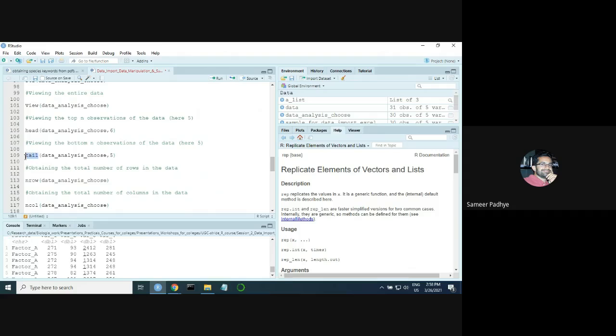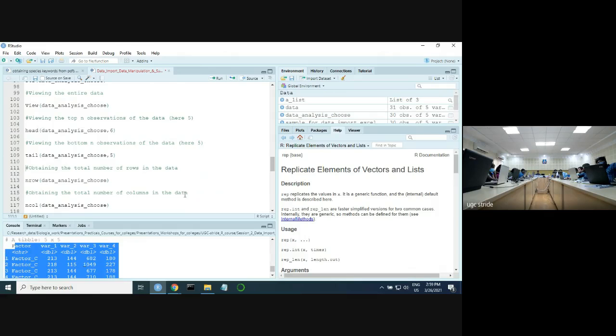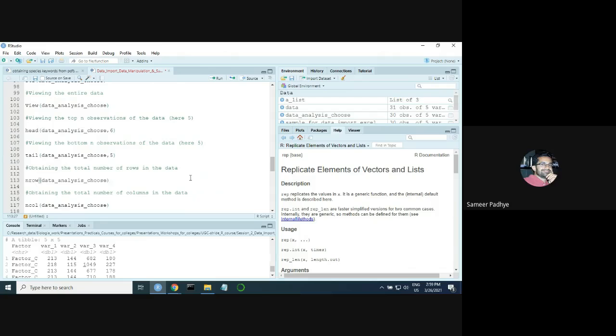If you want to see the bottom n observations, you use this function called tail. So the arguments remain the same, but here the data that you get is from the bottom up, not the top down. So you'll see the last 5 observations. All right.